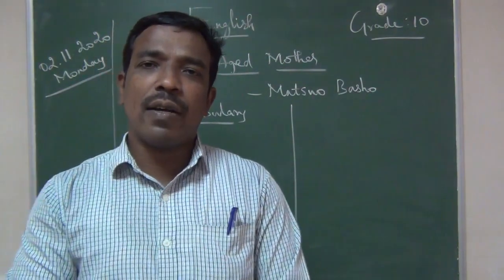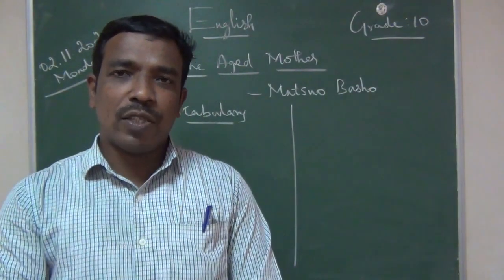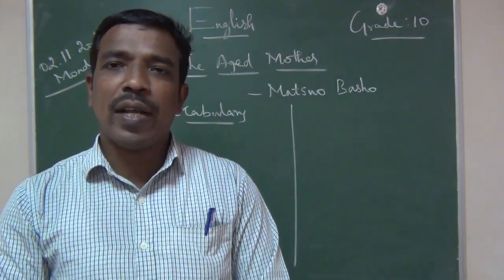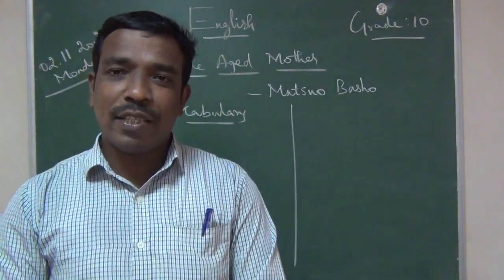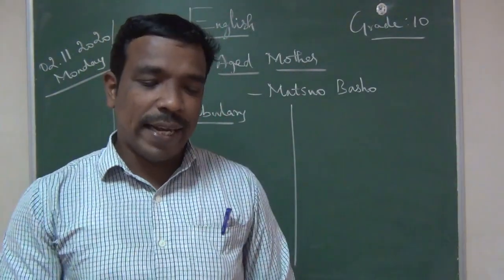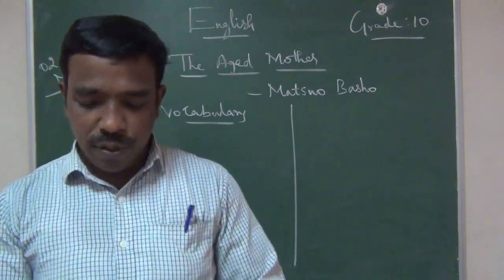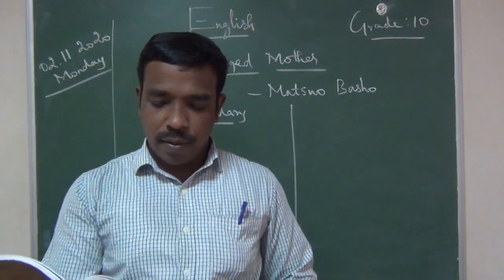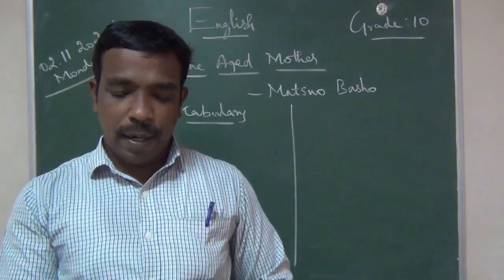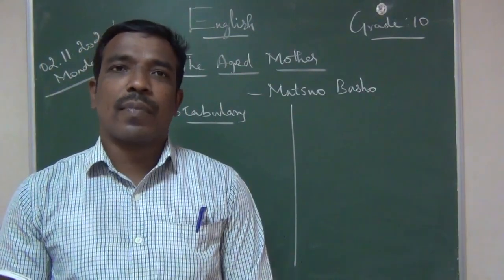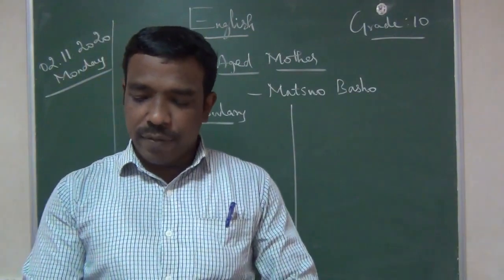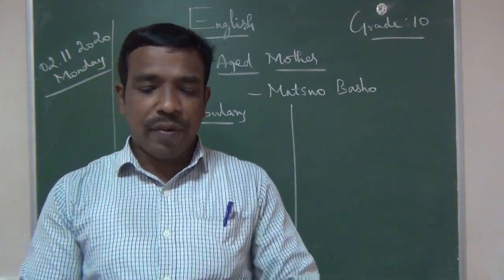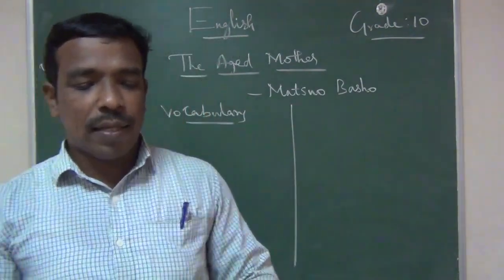In the last unit we studied the Chinese story, Yuga Mulan, and in this fourth unit we are studying this Japanese story, The Aged Mother. All of you take your book, page number 120, with your pen. First we will read the introduction about the author.